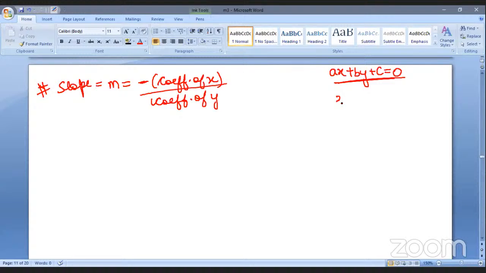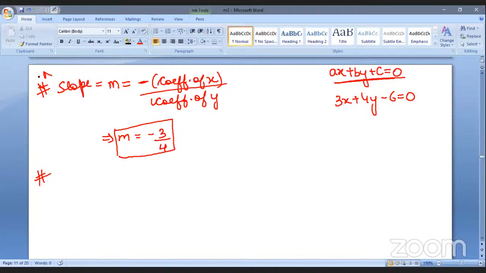For example, if we have got 3x plus 4y minus 6 is equal to 0, what will we get the slope as? Who will tell me? Yes, correct. -3/4. Absolutely. It was that easy, because we know that we can just apply this formula and we'll get the slope. We don't have to follow the long procedure. So this was the thing that we can remember. It is a short trick sort of thing. This is derived from the long part, so we can use this.